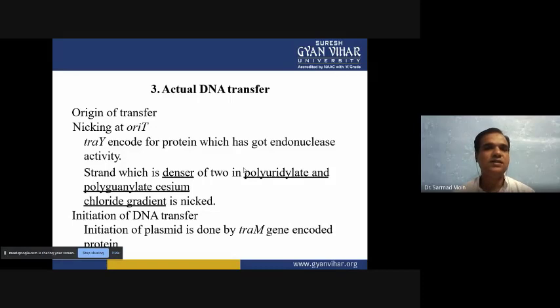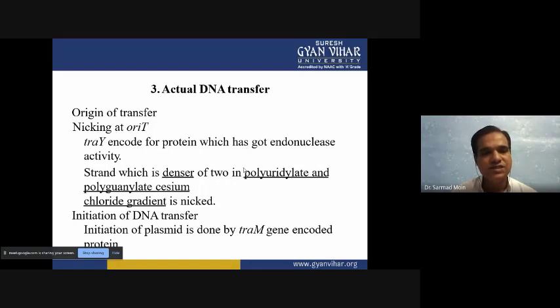Now the actual DNA transfer. The origin of transfer, the oriT sequence, is there on the F plus type of plasmid. Using this sequence they will form a nick on the plasmid, and through this nick the single-stranded DNA will be separated from the plasmid, and this separated strand can transfer from donor to recipient.